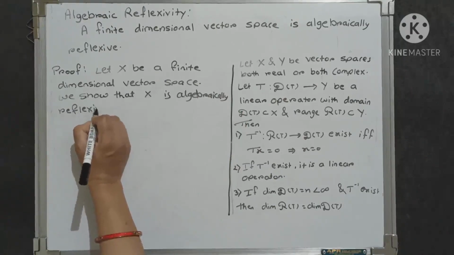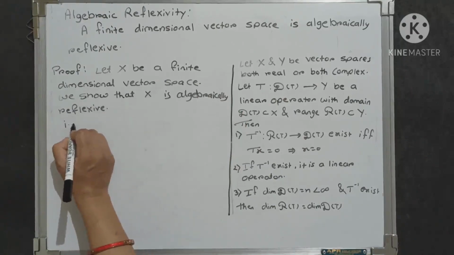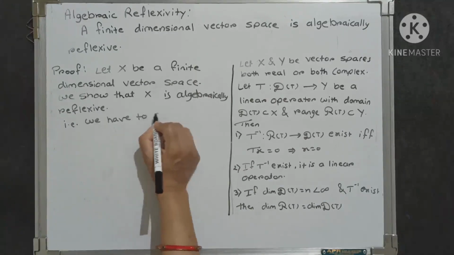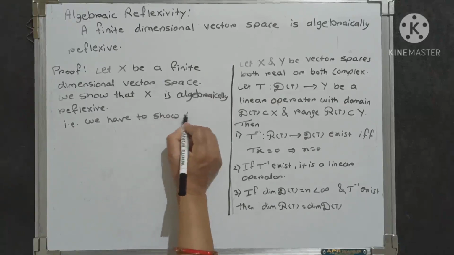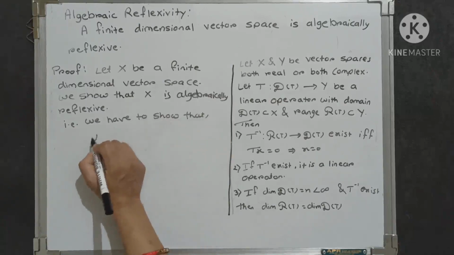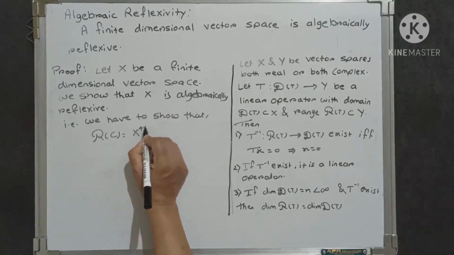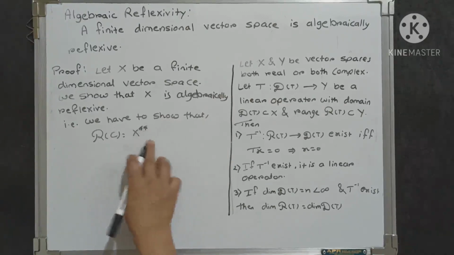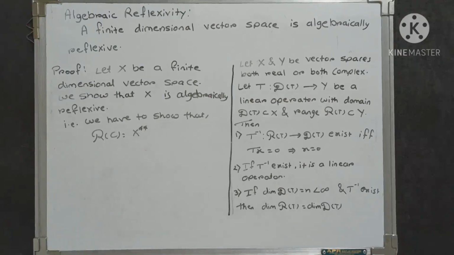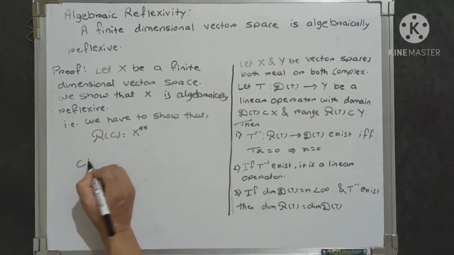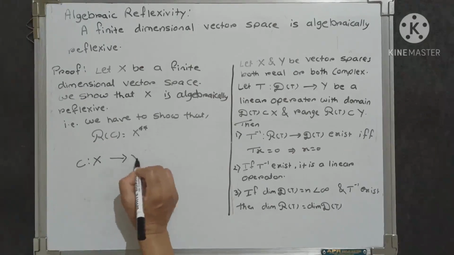To show that it is algebraically reflexive, we have to show that script R of C is equal to X double star, where X double star is nothing but the second algebraic dual space of X, and script R of C means the range set of C, where C is the canonical mapping from X to X double star.